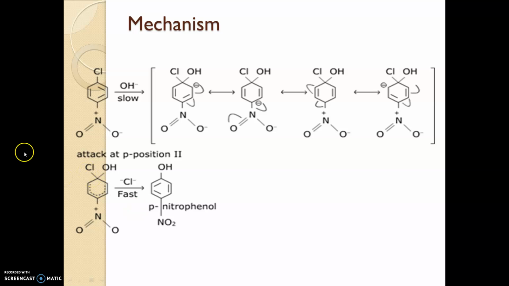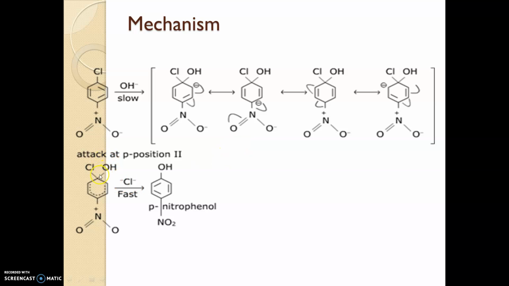The mechanism is here. You can see this electron withdrawing group will withdraw. The chlorine will give its negative charge towards here, so the negative charge shifted here. This nitro group has the ability to attract the electrons towards itself. It is an electron deficient compound, so it will attract the electrons towards itself. So it is easy for a nucleophile to attack the compound.